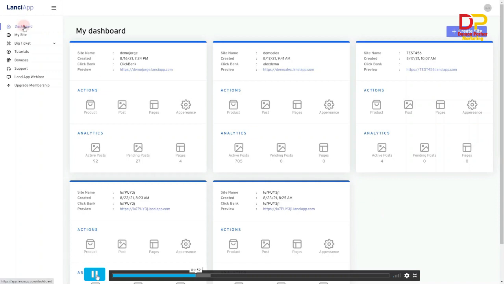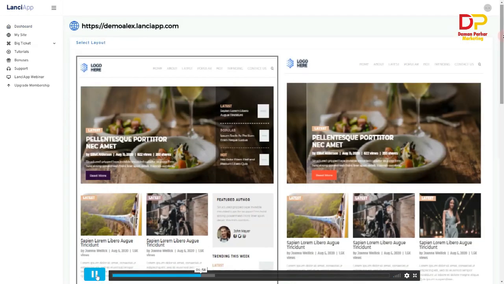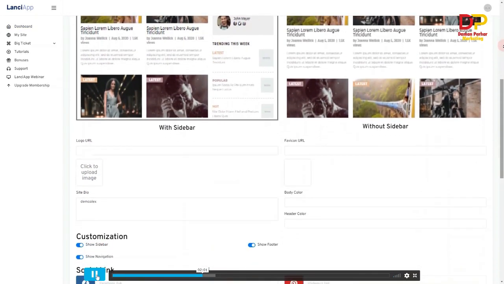Simply click on the dashboard, choose the subdomain demo LS, and then click on appearance. In there, you can choose the site layout. You can customize the feel and the look of your website.